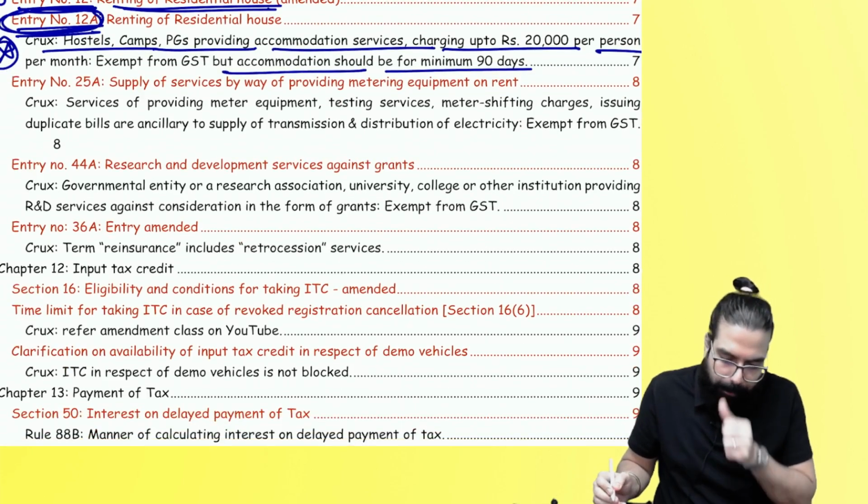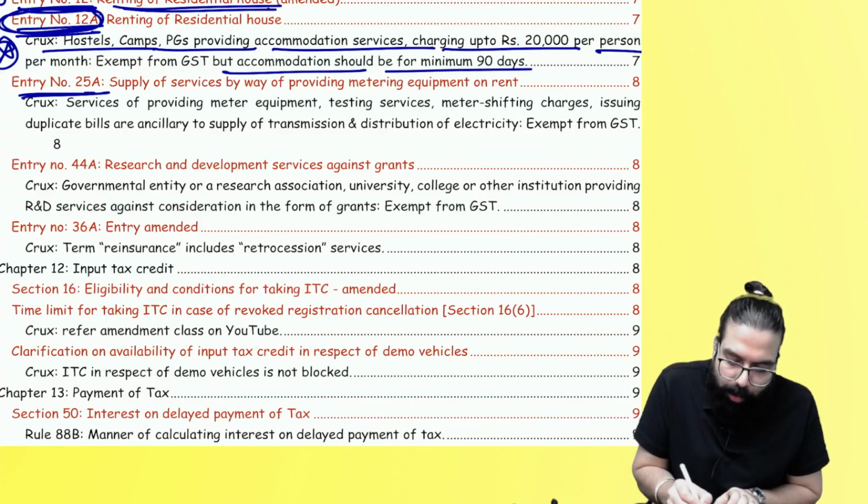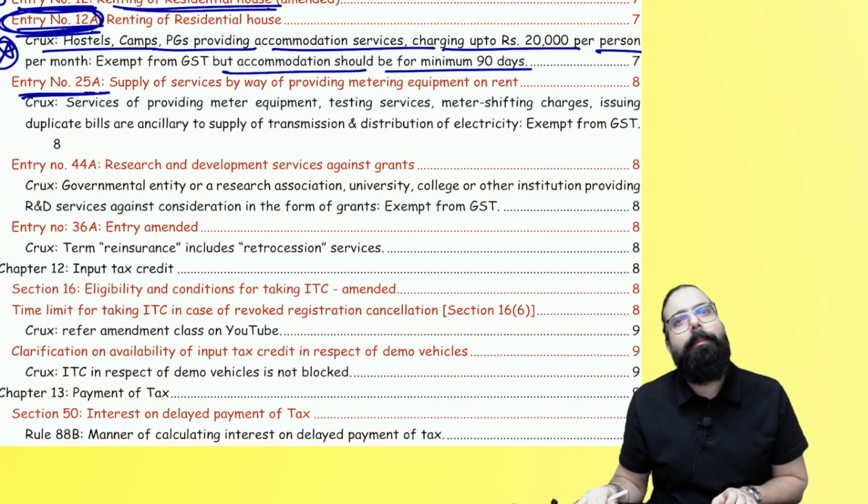Next. The next one over here, supplying of services. Baba, remember one thing.